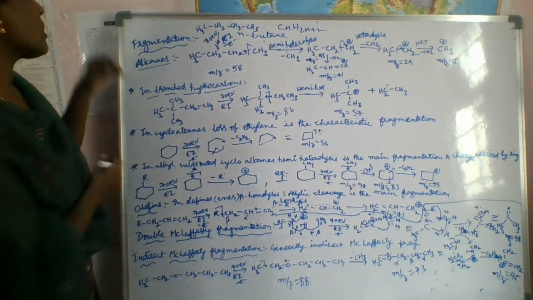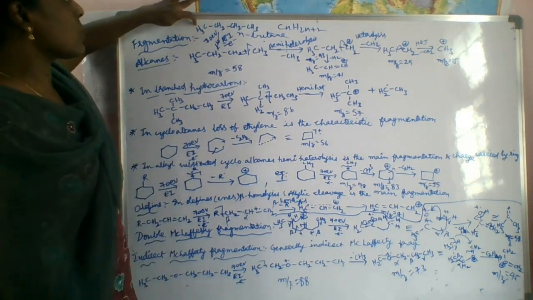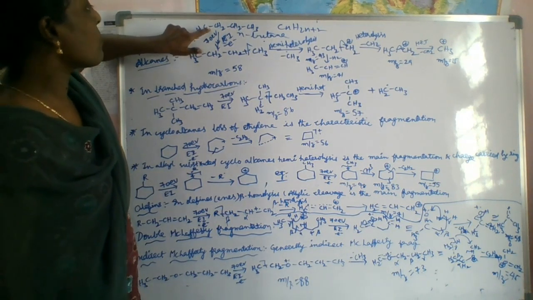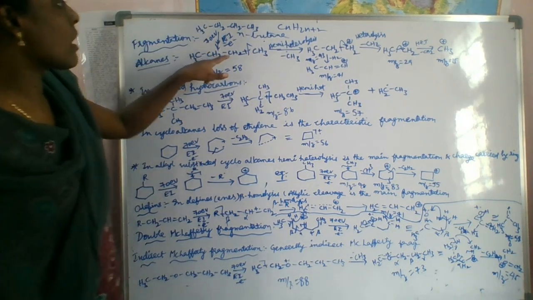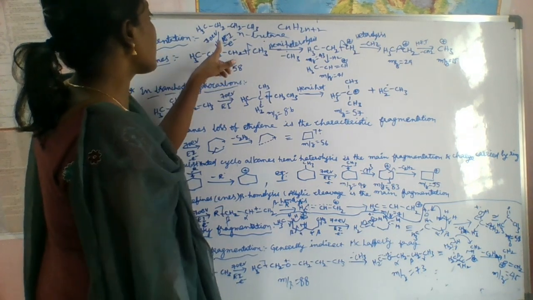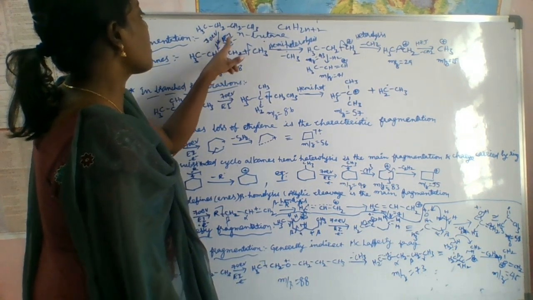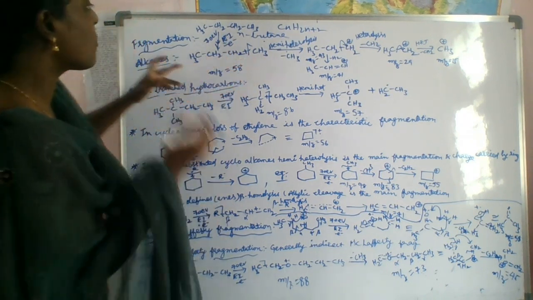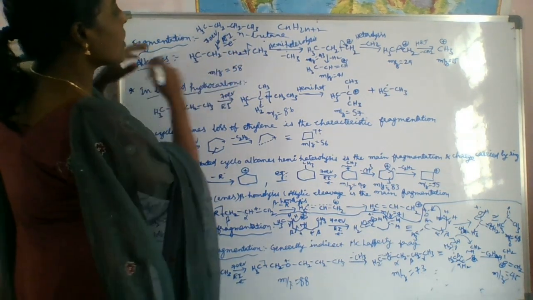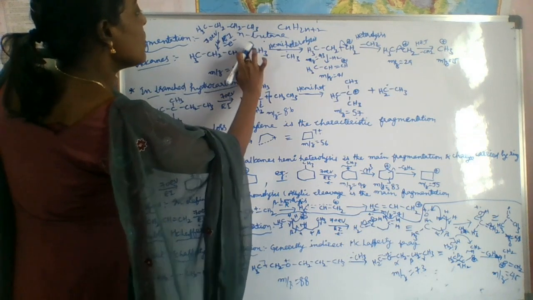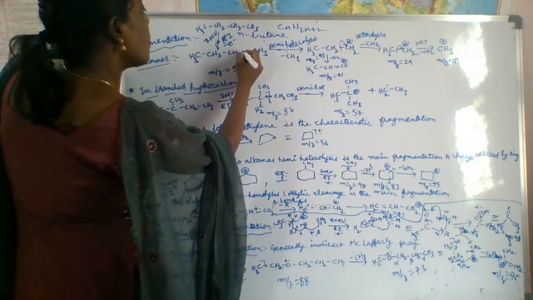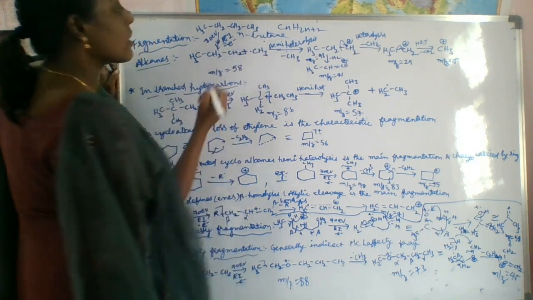First we take this butane and form the molecular ion, by bombarding with a 70 electron volt beam in electron impact mass spectrometry; it loses 1 electron and forms this molecular ion.